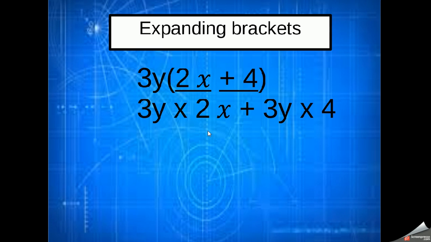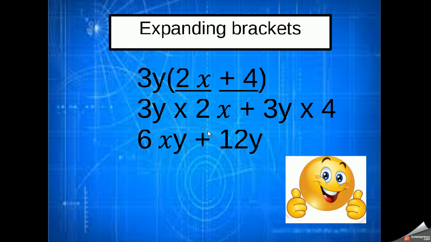Remember that when you've got two variables next to each other, or a variable and a number next to each other, it's saying that there's an invisible times sign between the two. So for instance here, if I've got xy, that's saying there is an x times a y. And when we look at this part of the equation in the middle, you can see that we're multiplying y by x if we forget the numbers for the moment.